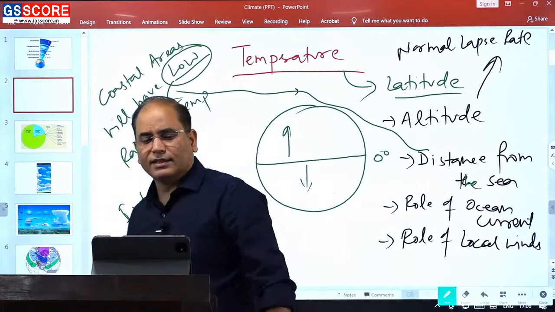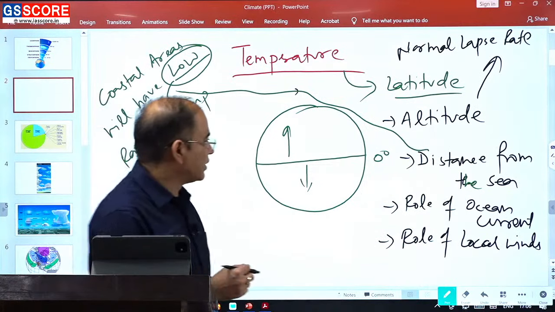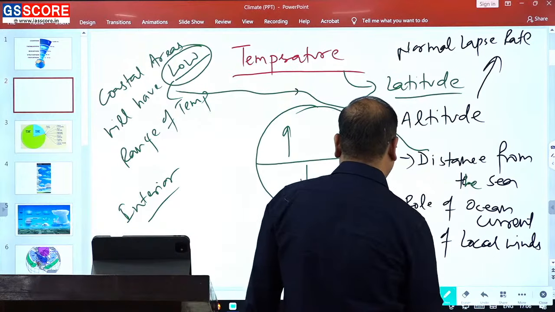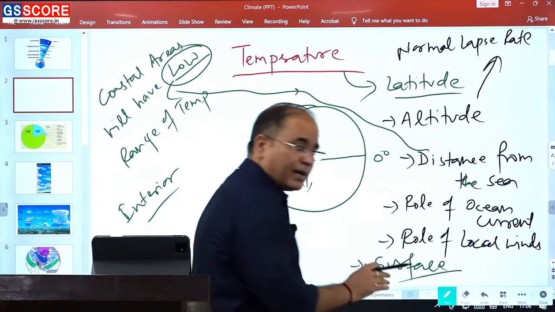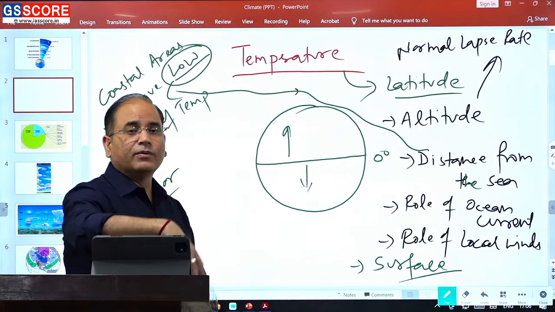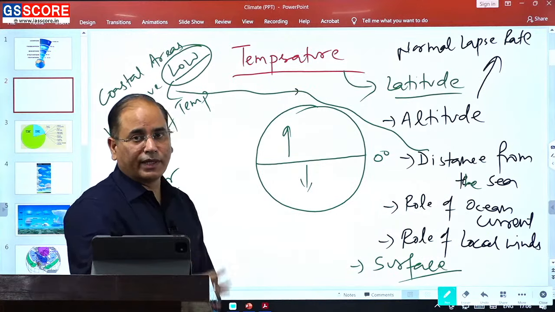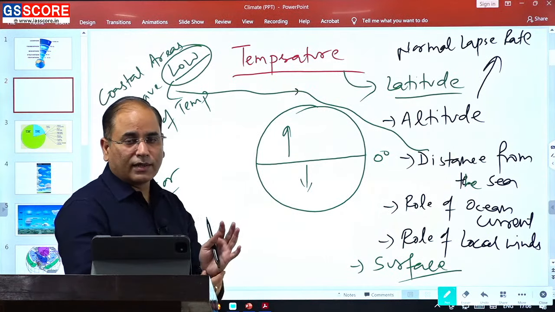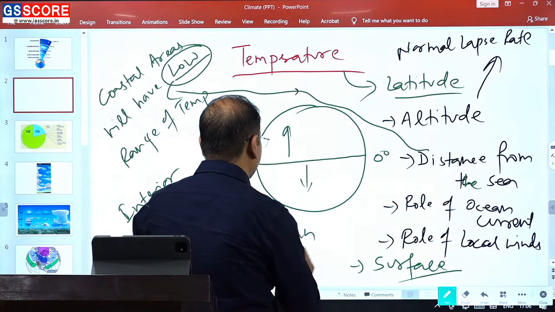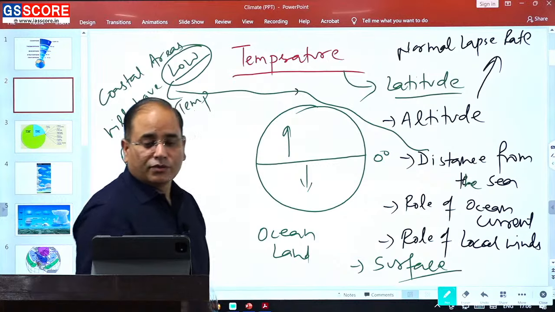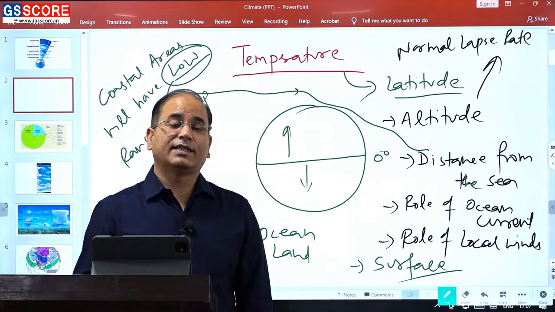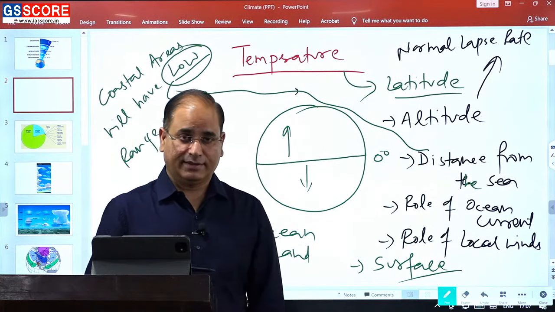Other than these, one more factor that you should consider and you should be knowing, that is the surface. There are primarily two surfaces. If you look out from the small scale, within the India, you will have a rural and urban area. But we are looking out at the macro scale, at the large scale. So, we have two surfaces, that is ocean and land. So, on the earth surface, we have two surfaces, that is ocean and land, and both the surface heating pattern, cooling pattern is different.